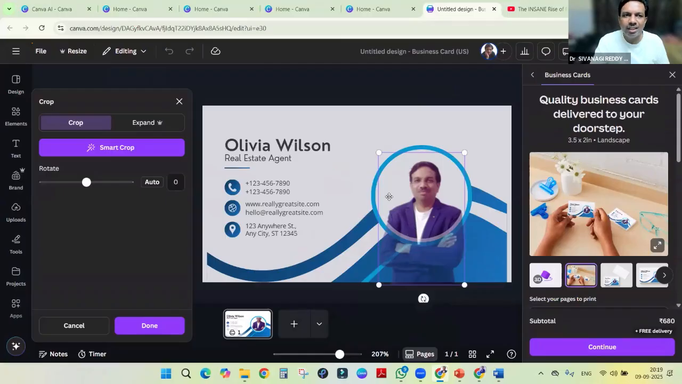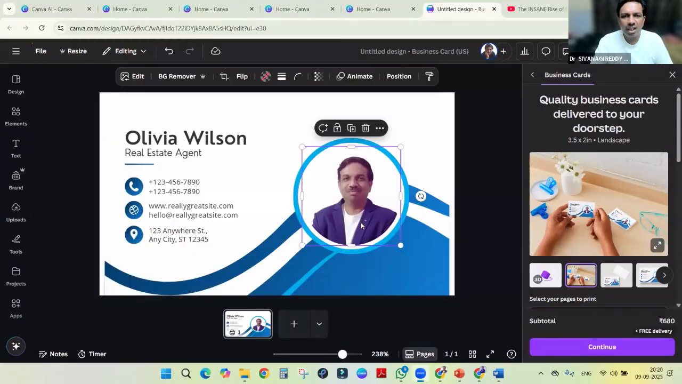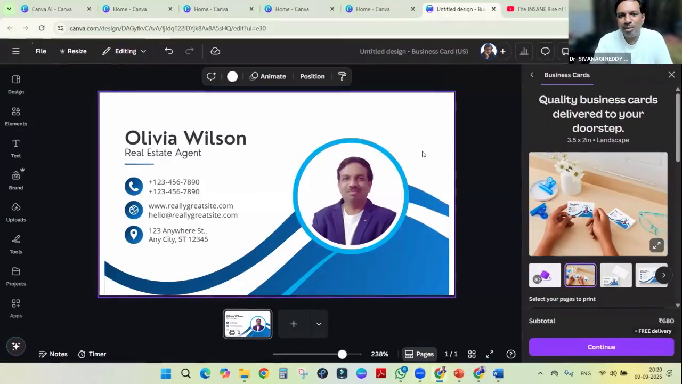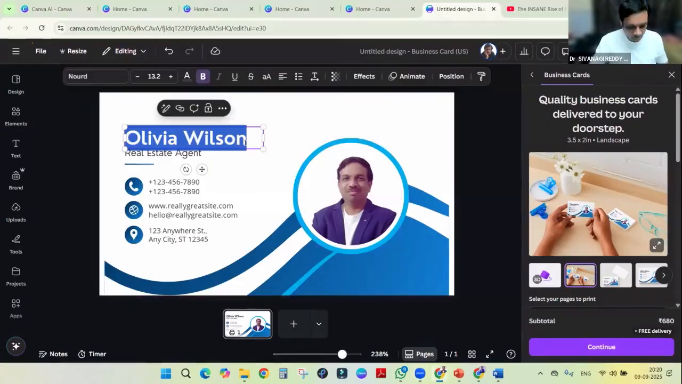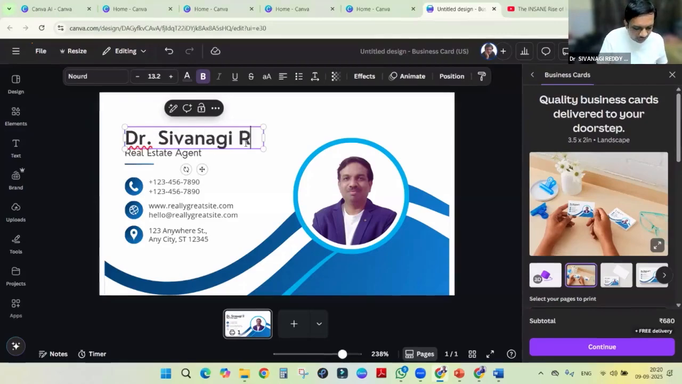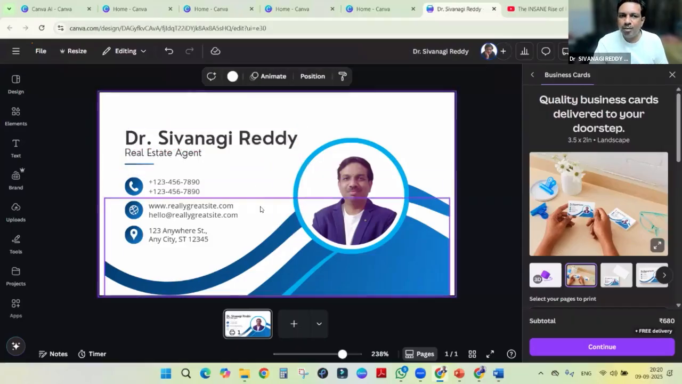Just 1 minute. You can create a visiting card, our own visiting card. Sometimes people will ask, sir, can I have your visiting card? So here we can create our own visiting cards. No need to go anywhere. We can create our visiting card and the design, whatever design and color we like, we can design both sides and we can give it for print.